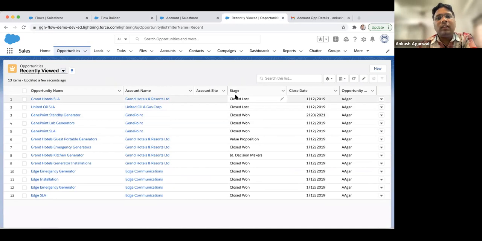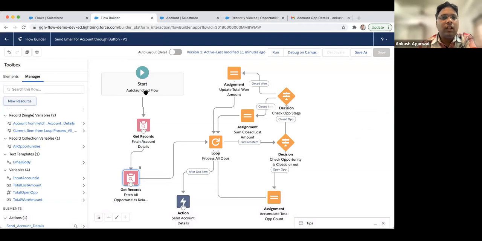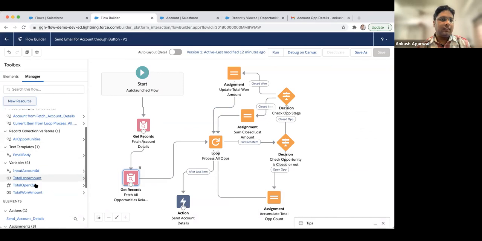Generally we use it for auto launch flow, where we call it from, let's suppose, a particular Apex class, in which I want to do some operation.